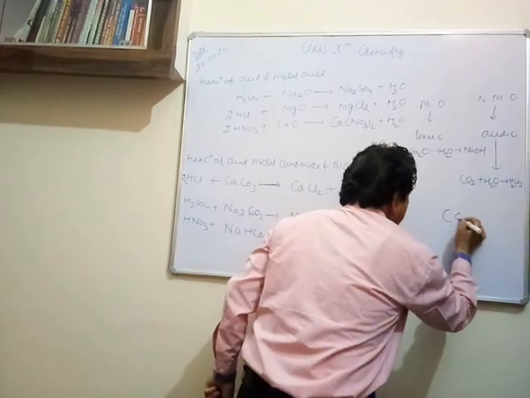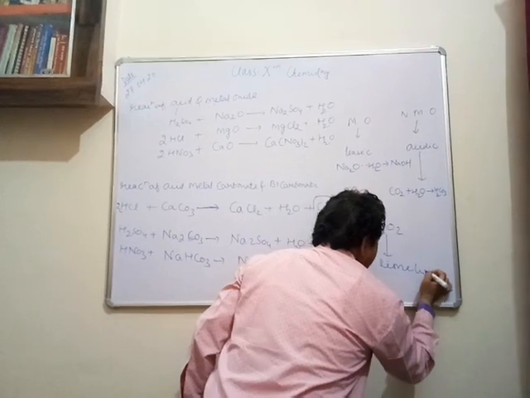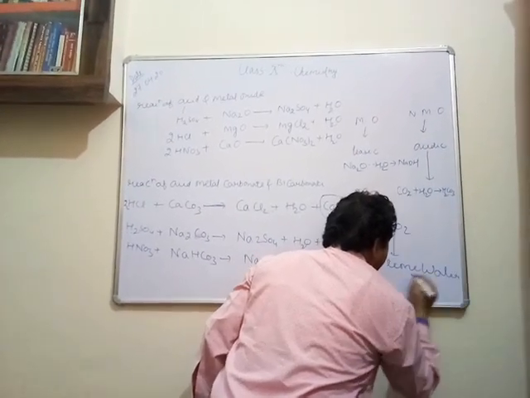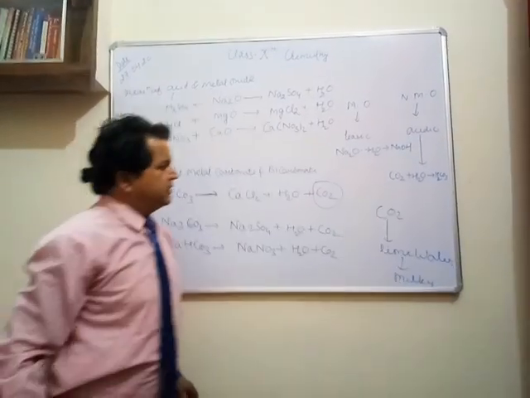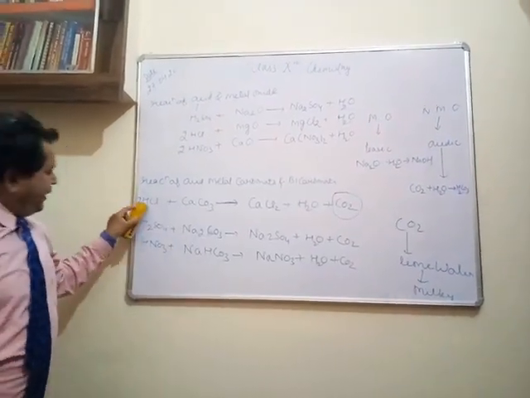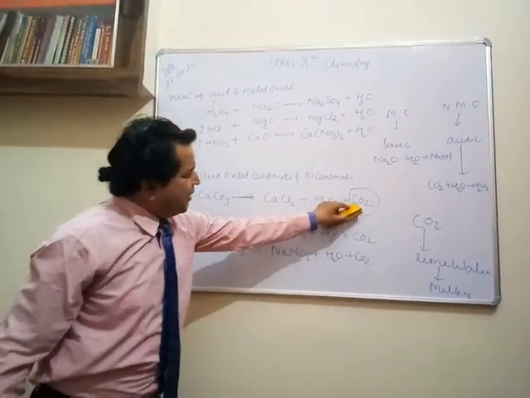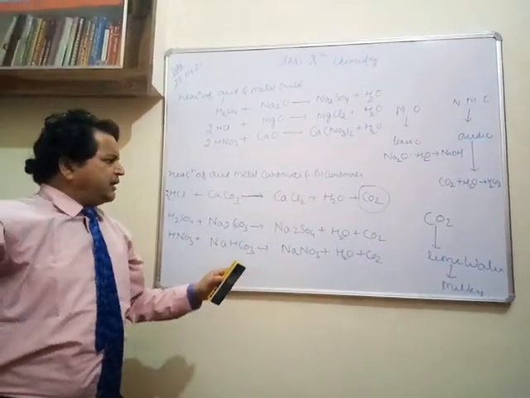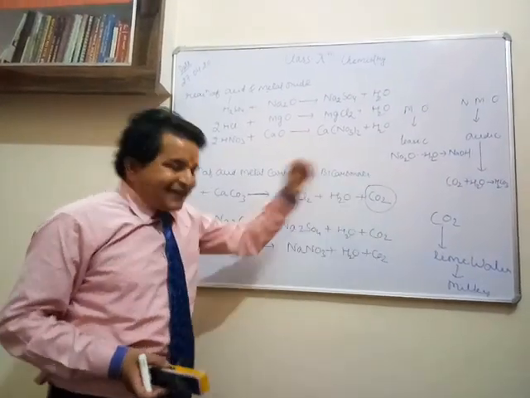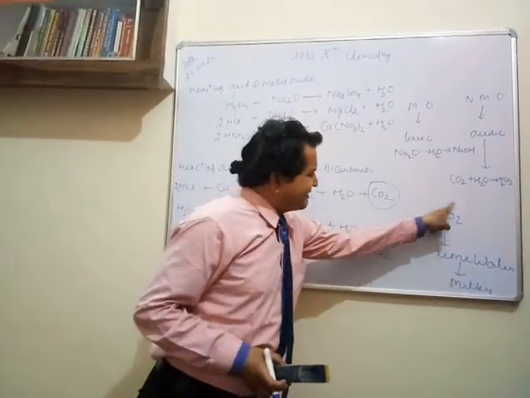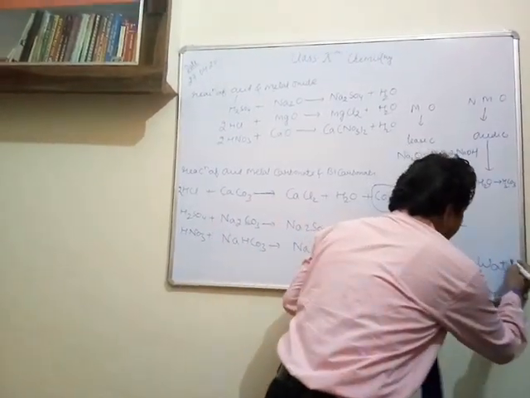When CO2 is passed through lime water, it turns the lime water milky. Getting my point? Whenever acid combines with metal carbonate, it forms salt, water and carbon dioxide. The question can be raised in another form: which gas is formed, how will we test it? The test of carbon dioxide is that whenever CO2 is passed through lime water, the lime water turns milky.